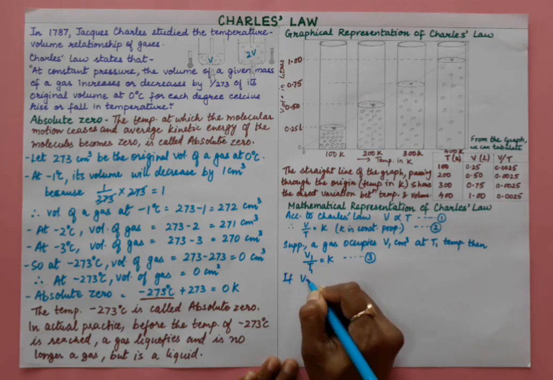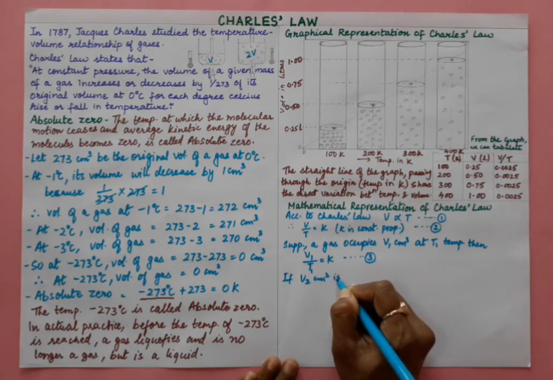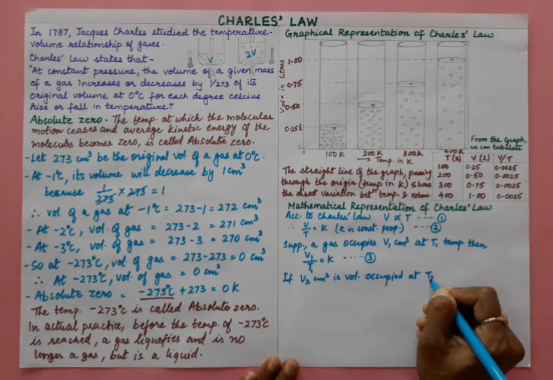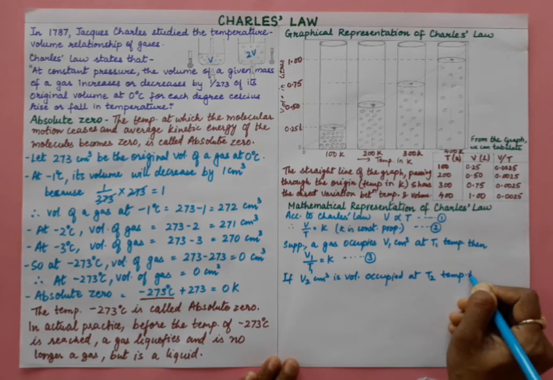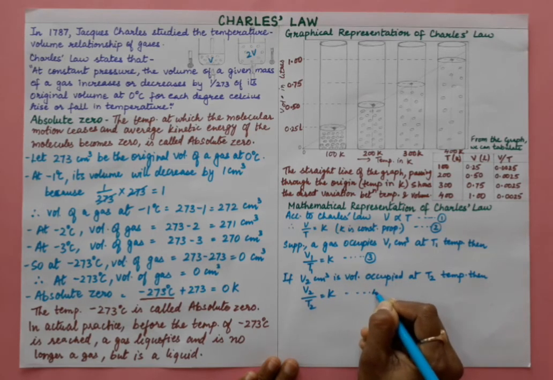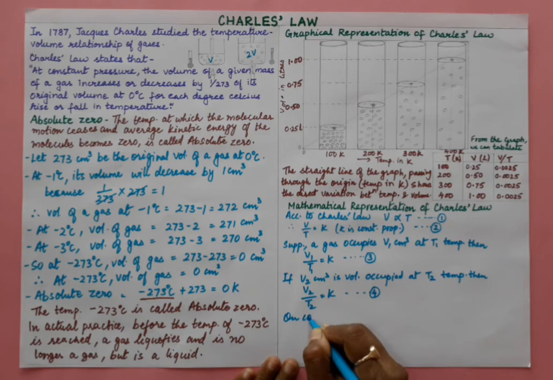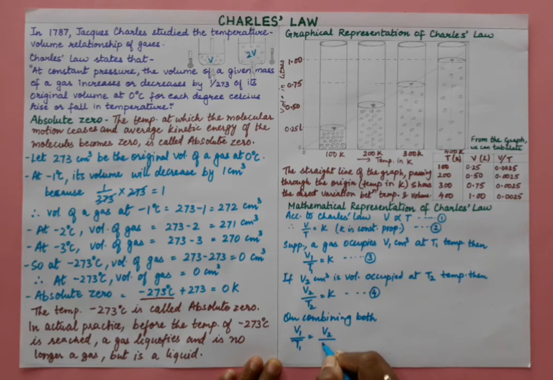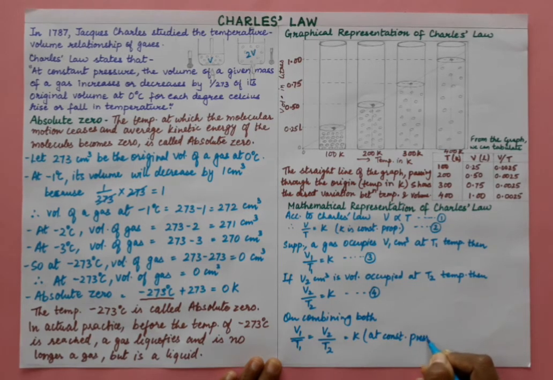If V2 centimeter cube is the volume occupied at T2 temperature, then V2 upon T2 is equal to K constant, equation number 4. Now on combining both the equations, what do we get? V1 upon T1 is equal to V2 upon T2 is equal to K constant, at constant pressure, right?